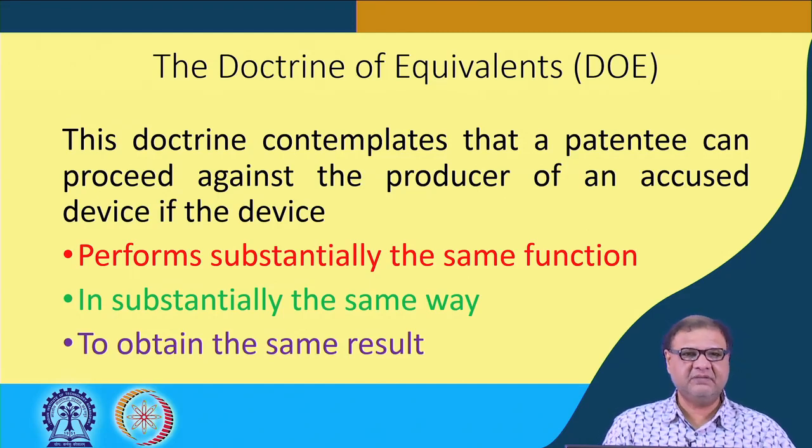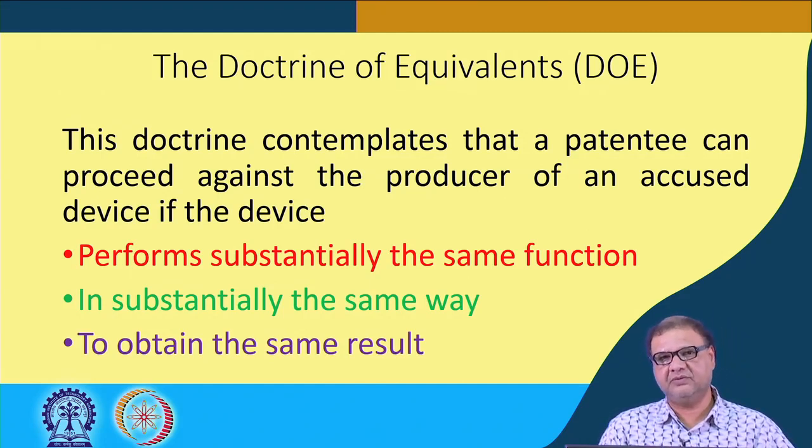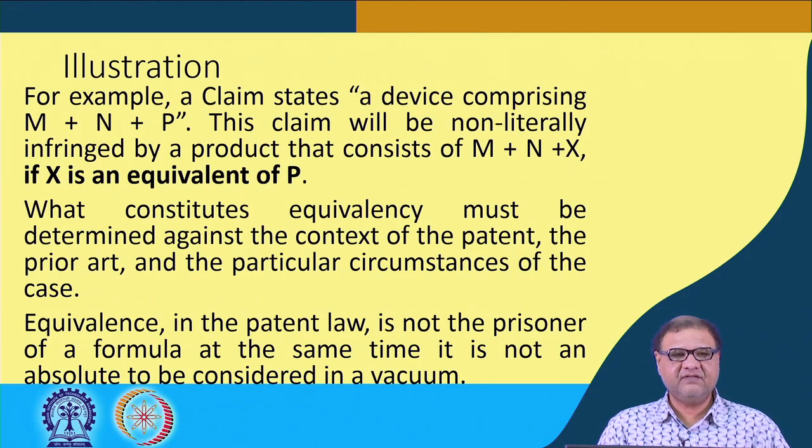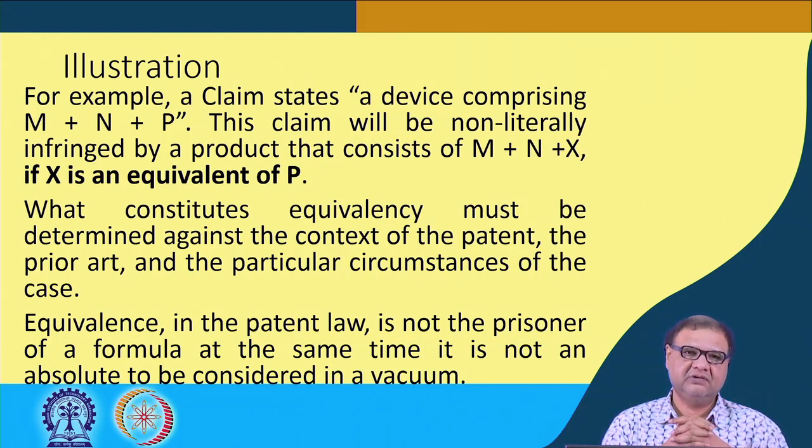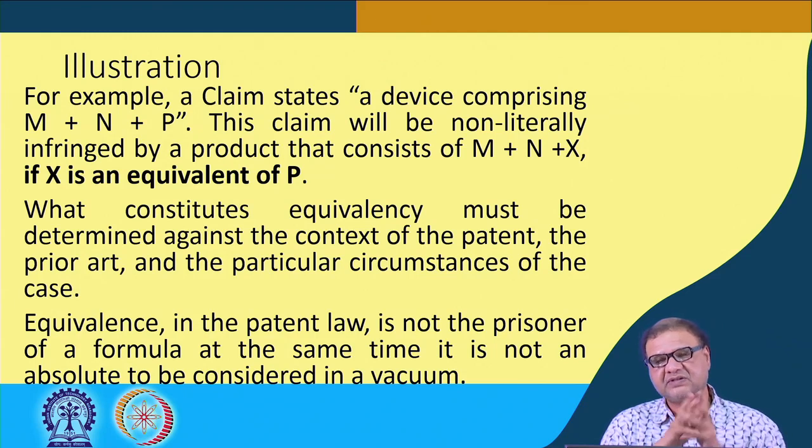But at the outset, I must inform you that it is one of the most complex doctrines of patent law, and at times it becomes very difficult to apply. But let us try to understand it further.